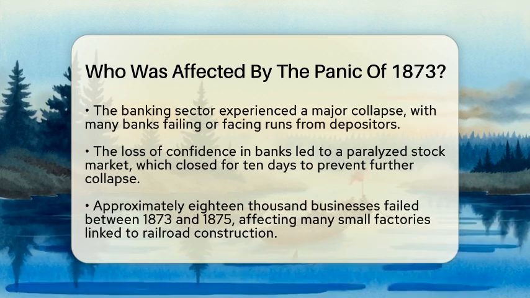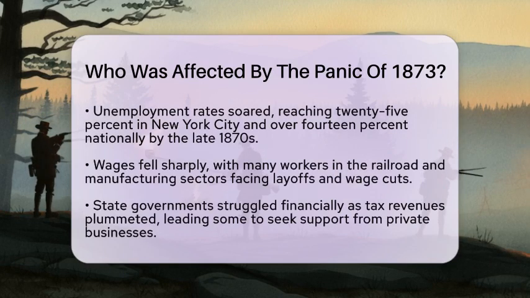State governments also struggled due to the economic downturn. Tax revenues fell sharply, forcing some states, like New Hampshire, to seek financial support from private businesses. On a federal level, the crisis created political challenges during Reconstruction. Economic hardship weakened support for Republican policies and Reconstruction efforts in the South, ultimately leading to the withdrawal of federal troops by 1877. This shift had lasting social and political consequences for Southern blacks and the post-war South.